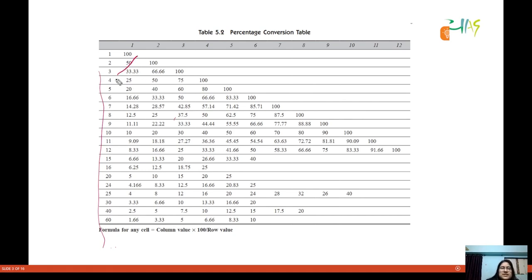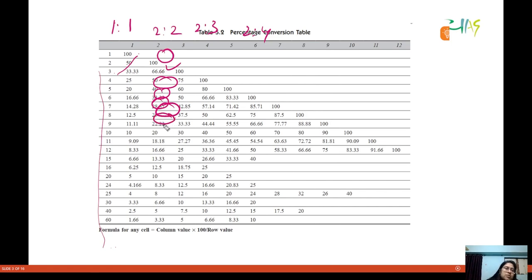Similarly, now you have this ratio. Okay, now we were talking about 1 is to 1, and then 1 is to 2, ये ठीक है ना? तो अभी let us see here. So if 2 is to 2 is the ratio, you obviously know it is 100%. If 2 is to 3 is there, you know it is 66.66. If 2 is to 4, then it is 50. 2 is to 5 is 40. Okay, 2 is to 6 is again 33.33.